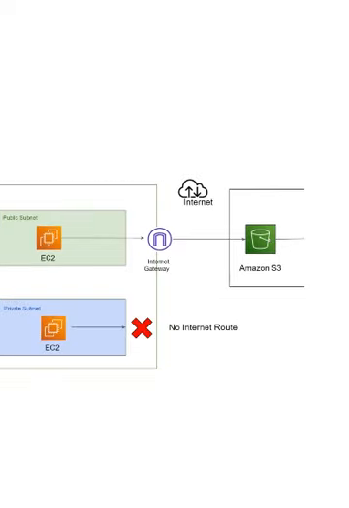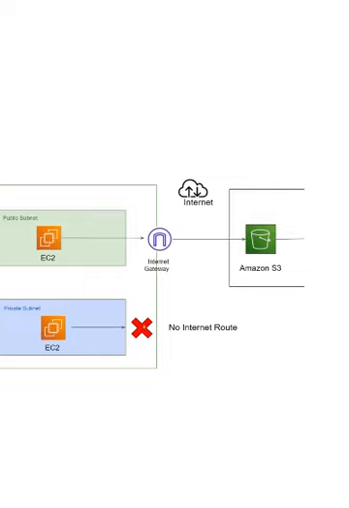Now this is all good. However, there are certain challenges that are introduced specifically whenever the workloads are private. Let's assume that you have a private subnet where you have created an EC2 instance. Now this EC2 instance wants to communicate with the S3 bucket. Since there is no direct route available via the internet gateway, the EC2 instance will not be able to communicate with S3.